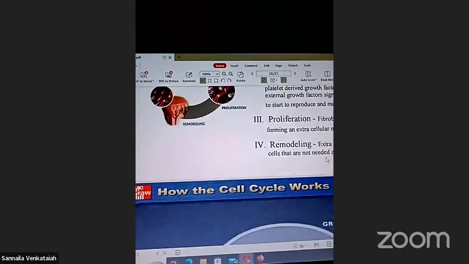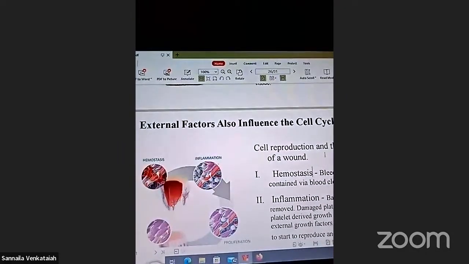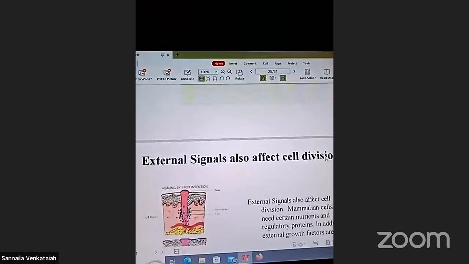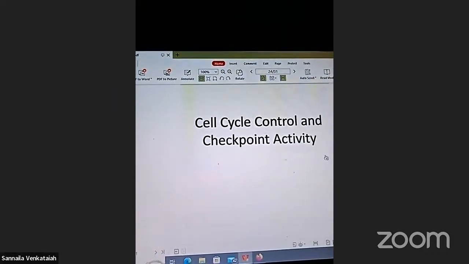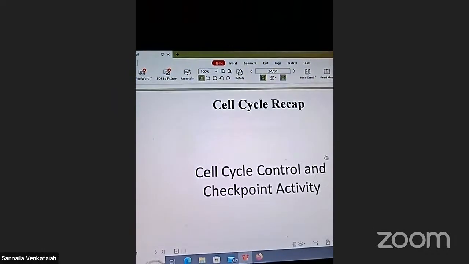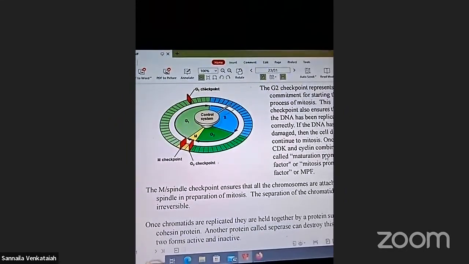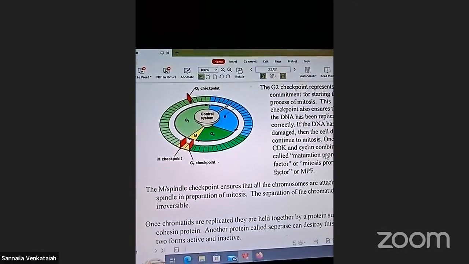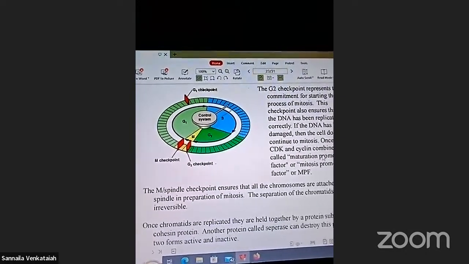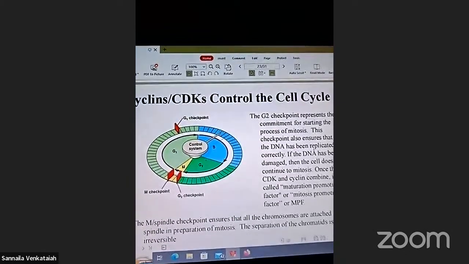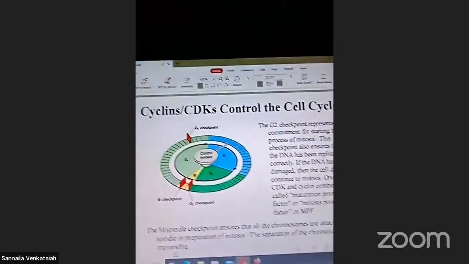This particular chapter, right? External signals. Once again, cell cycle control and checkpoints, right? These are the G1, M phase, G2 phase, S phase, right? Look here, all of you, control this cell cycle.